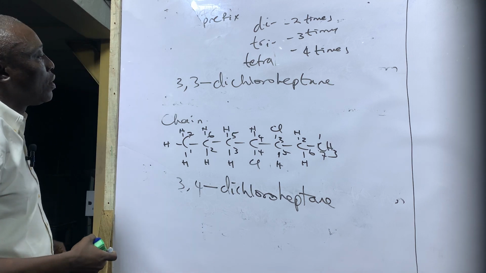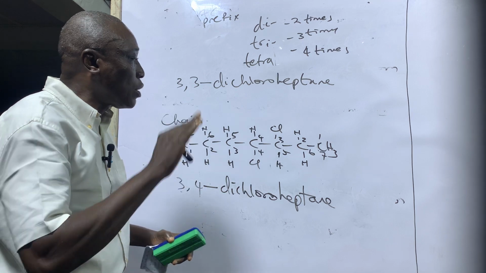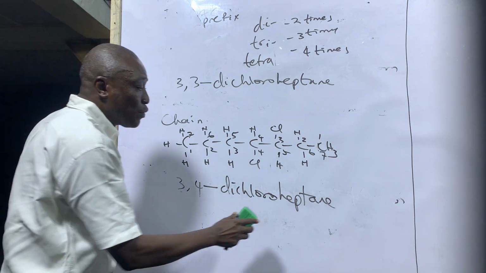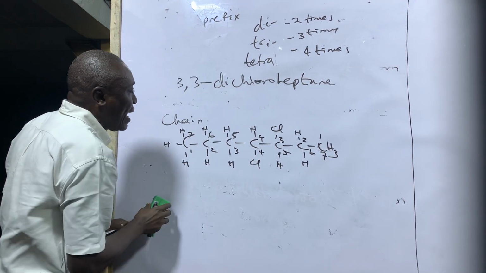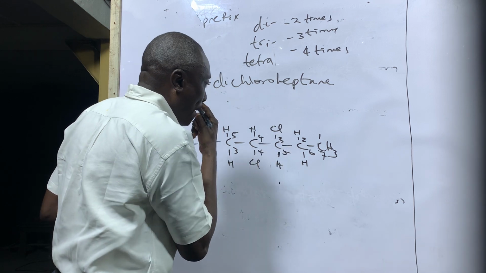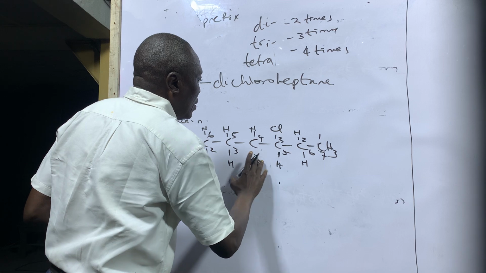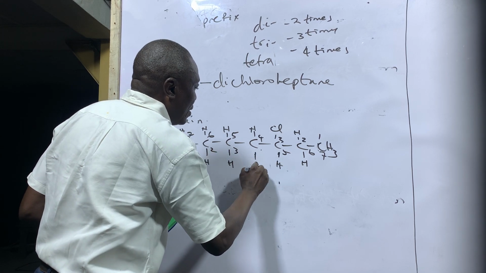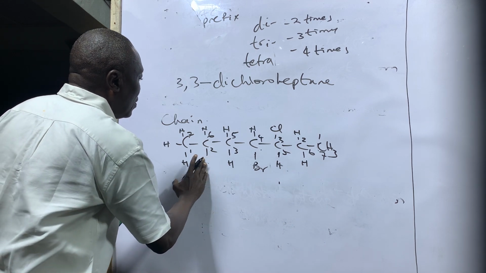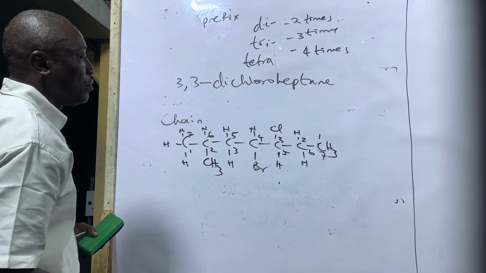for situations where you have different types of substituents, like now, you have chlorine here, you have bromine here, you have chlorine here, you have bromine here, you have methyl here, which is an alkyl group.